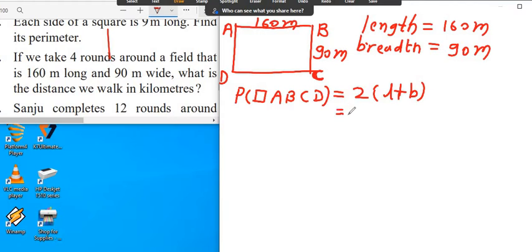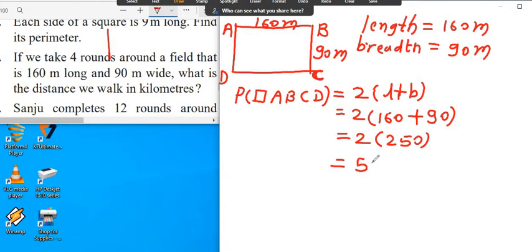Now see here 2 as it is. Our length is 160, breadth is 90, therefore I write here 90. Now see again 2 is as it is, 160 plus 90, 16 plus 9 is 25, that is 250. Again 250 twice, that is 500 meter. But this is in one round, that is perimeter of quadrilateral ABCD.